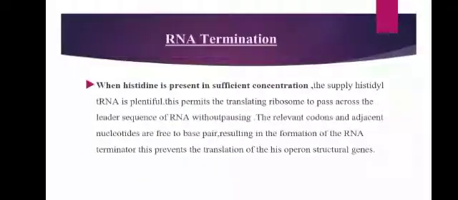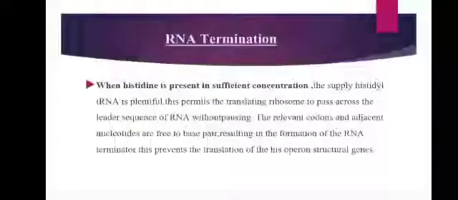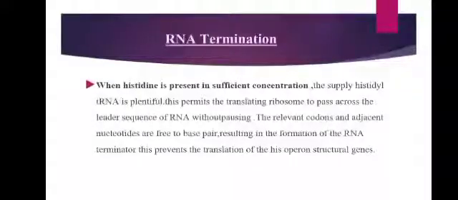We'll come back to the picture again. We'll first see what happens in the presence or absence of histidine. First we'll see what happens when histidine is present in sufficient concentration. When histidine is present in the medium, the supply of histidyl tRNA is plentiful. This permits the ribosome to pass across the leader sequence of RNA without pausing. The relevant codons and adjacent nucleotides are free to base pair, resulting in the formation of the terminator. This prevents the translation of the operon structural genes.